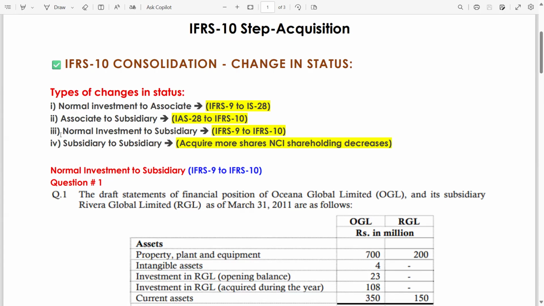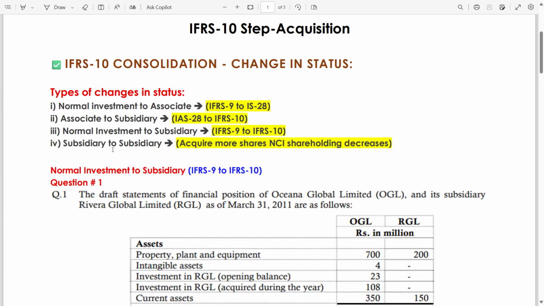Type 3 is normal investment to subsidiary. Let's say you have a 10% shareholding today. After a few months, you acquire an additional 50%, 55%, or more than that. So it means you are changing your status from the trade, normal investment of 10%, to consolidation, to the subsidiary with 55% investment. So from IFRS 9 to IFRS 10. Today we will solve a question on type 3. The last type is subsidiary to subsidiary. In this type, there is no change in status.